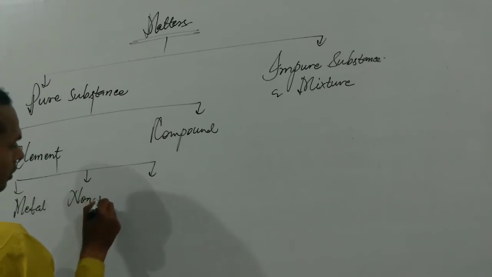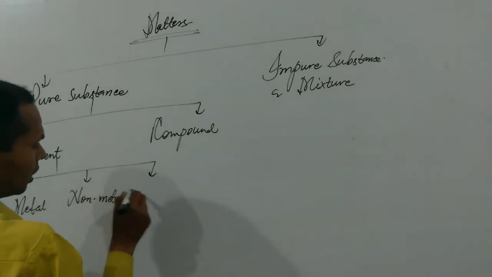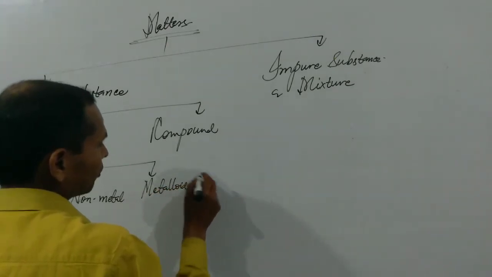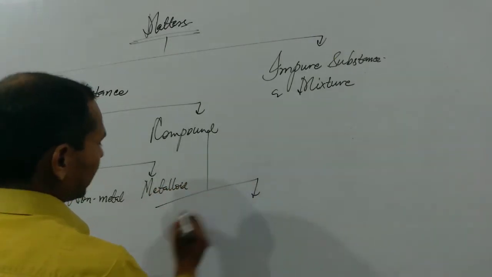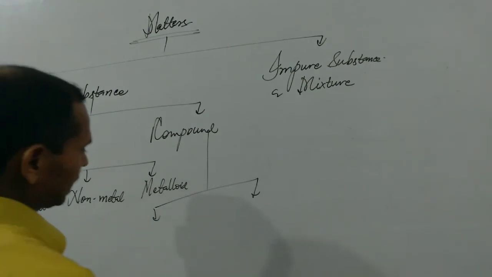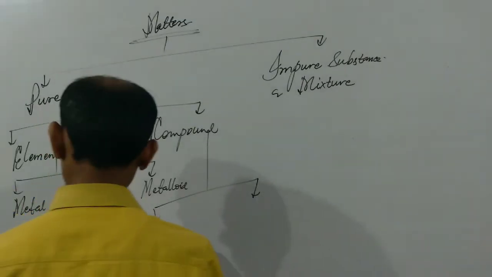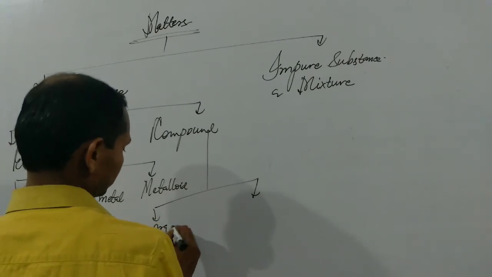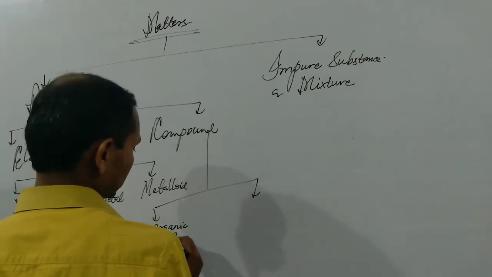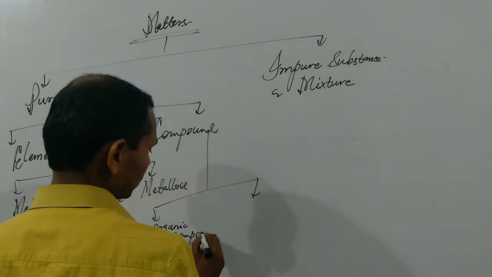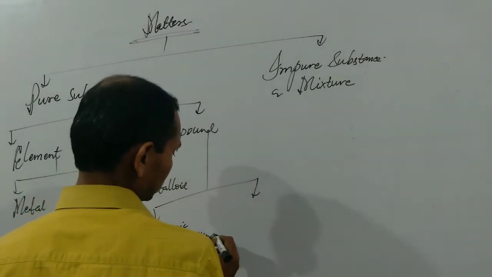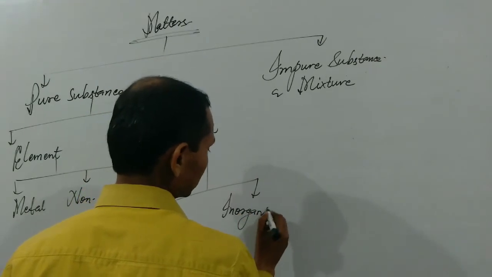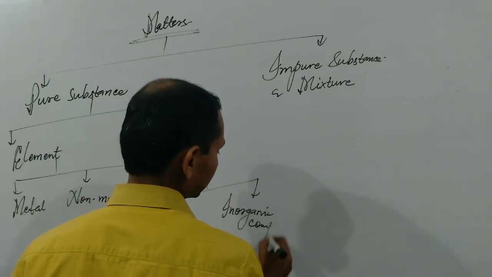metal, non-metal and metalloid, and compound will be classified into two parts like organic compound and inorganic compound.